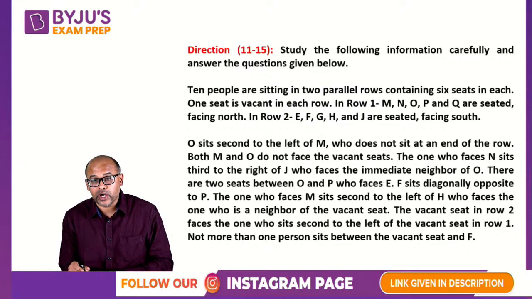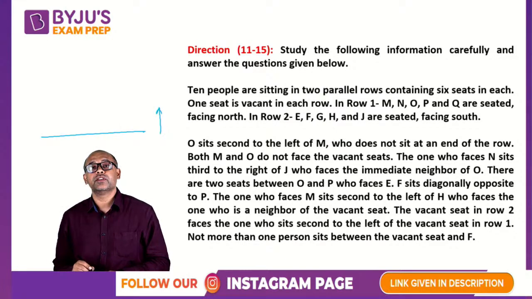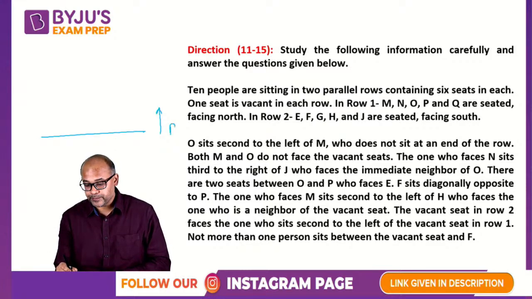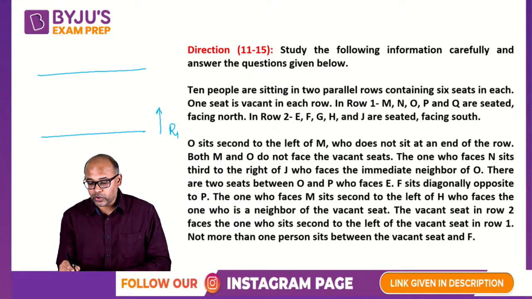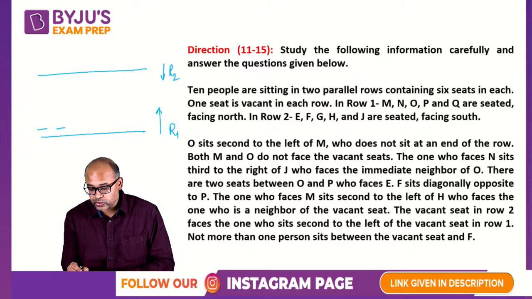So this is one row. Okay, so this is you're facing up, row 1. And the other row is facing south, row 2. So I will put 6 seats here. So what are my 6 seats? 1, 2, 3, 4, 5, 6. Similarly, 1, 2, 3, 4, 5, 6.